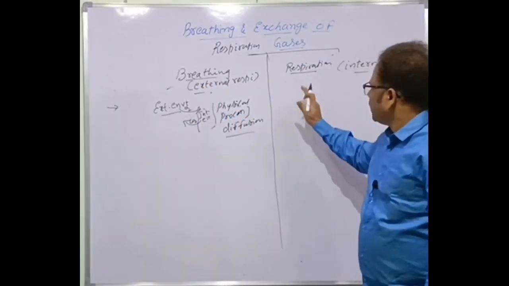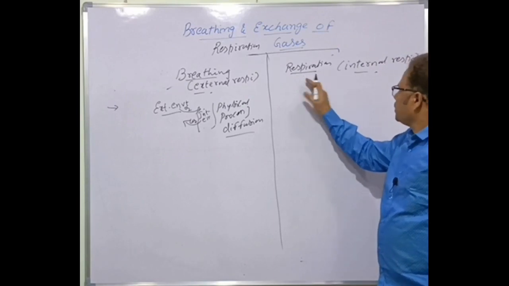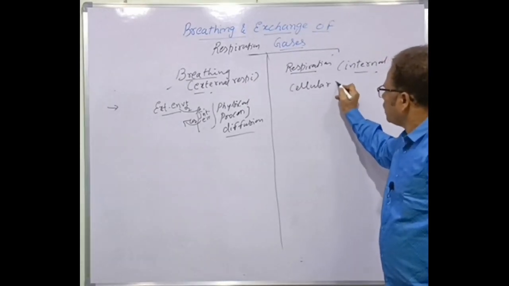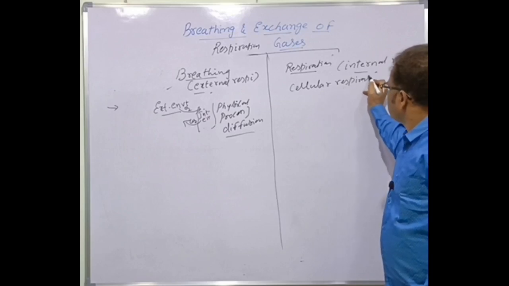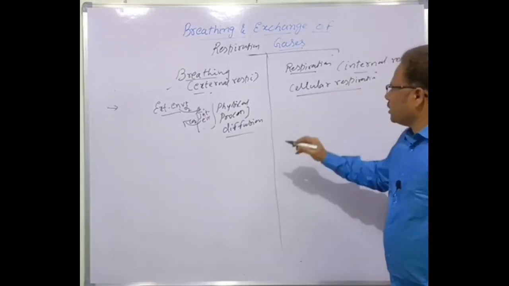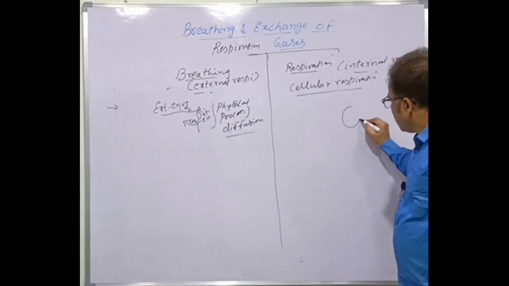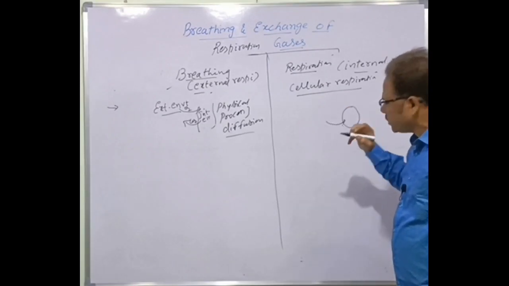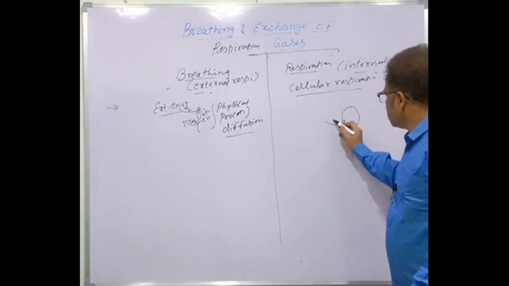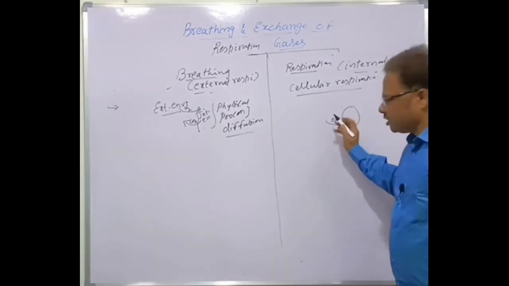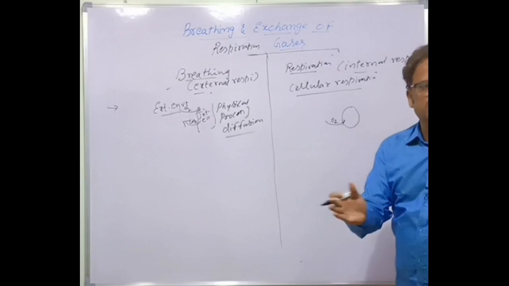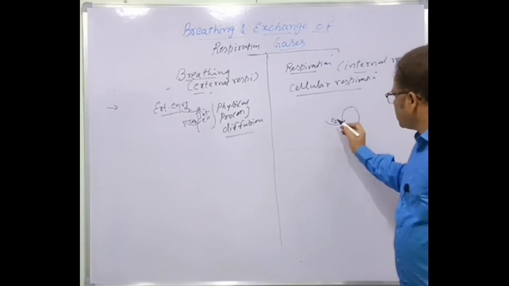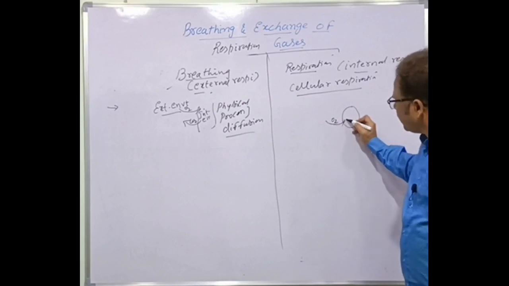Now the story is totally different in the case of respiration or internal respiration, called cellular respiration. As the name indicates, this takes place between the cells. Oxygen is taken into the cell. Oxyhemoglobin dissociates, hemoglobin releases oxygen, and oxygen is supplied across the plasma membrane into the cell.